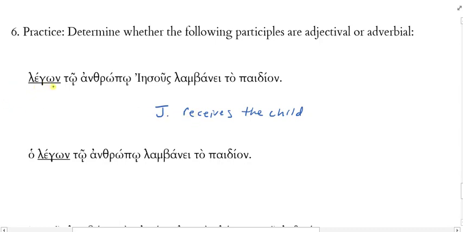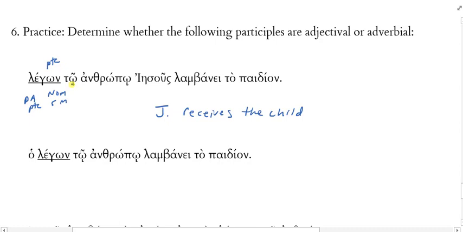Look at legōn here. Is this a participle? Yes, it is. What case, gender, and number is it? Nominative, singular, masculine. Good. What stem? Leg. What is that? Yes, it's a present active participle. Great. Now here's the question. Is it articular? No. If it's not articular, do I have to say it's adverbial? Must it be adverbial? No. It's probably adverbial, but it might not be.